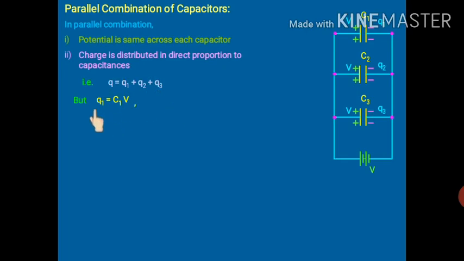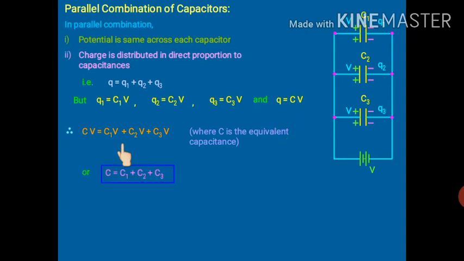But we know this thing. What is Q? Q is CV. So what will be Q1? Q1 will be C1V, because V will be the same for all. They will have equal potential, only the charge will vary now. Q2 will be C2V. Q3 will be C3V. And Q will be CV, where C is again the effective capacitance of this parallel combination. So in place of Q, CV is written. In place of Q1, C1V. In place of Q2, C2V. And in place of Q3, C3V. Now here we can easily see that V will cancel out.